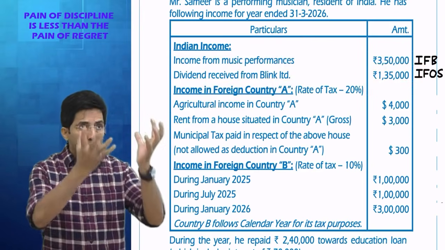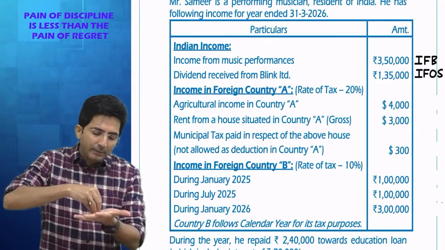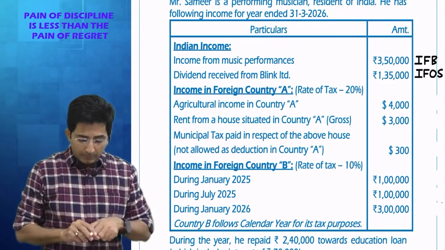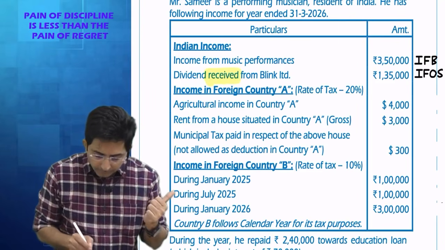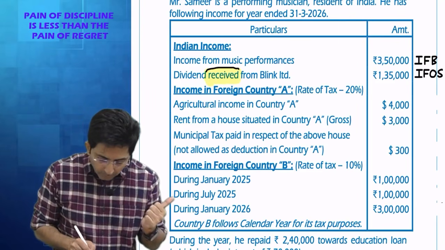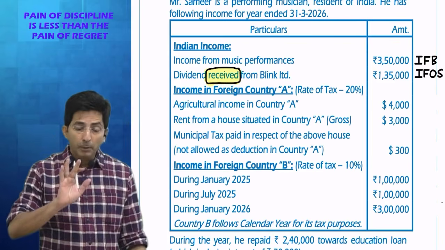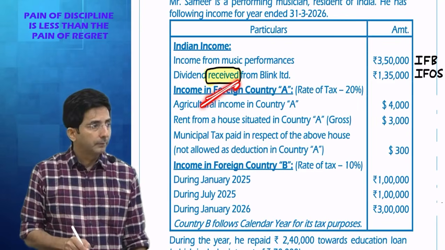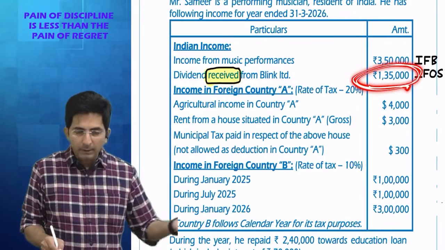See, when you actually receive dividend in real life, what you receive in your hand is not gross. It is after cutting TDS. And here they have clearly written the word received. You know, students generally never pay attention to this word in the exam. A couple of times in past papers it has happened, they've used the word received. And if you overlook the word received, you will put 1,35,000.